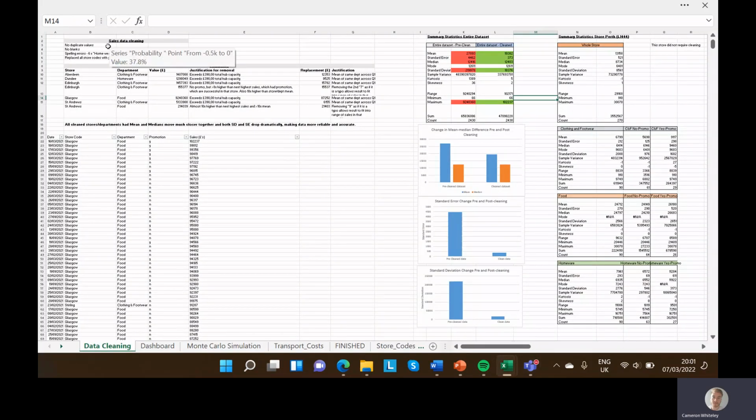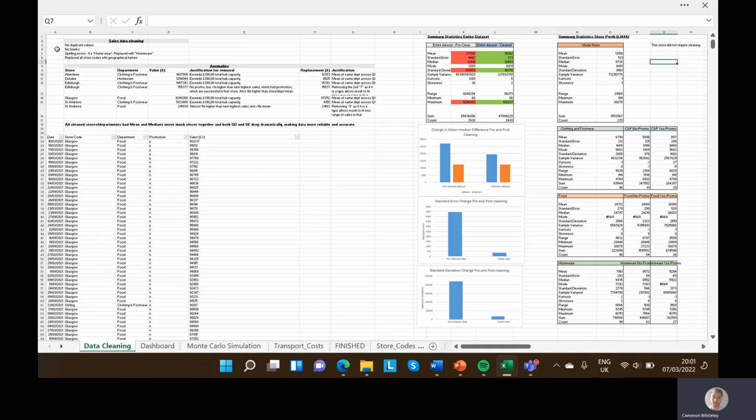So this is my assignment with the data cleaning for starters. No duplicate values were found. No blanks were found. There were 6 spelling errors, which was homeware, and I replaced them with the correct spelling. And I replaced all the store codes with geographical names.